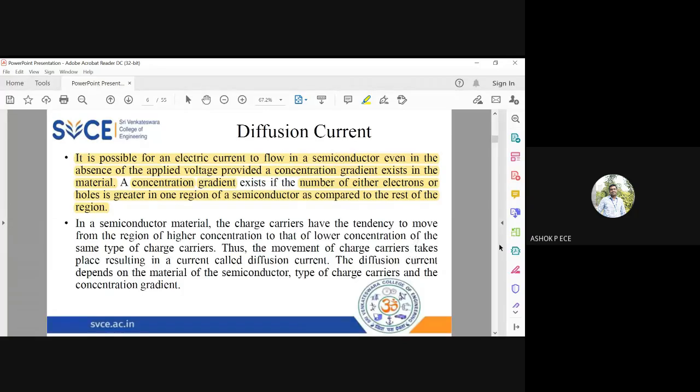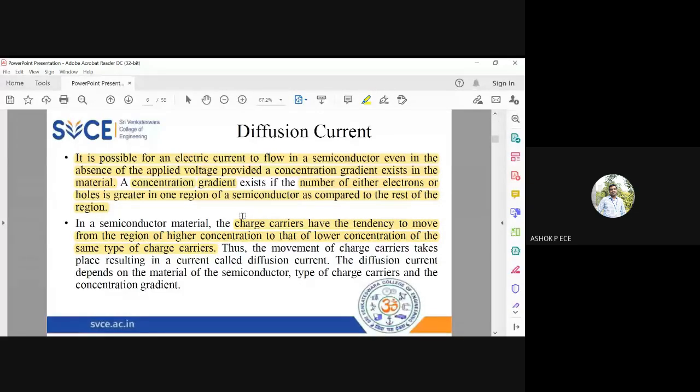You have a potential difference. One side, I have a lot of electrons. One side, I have very much less number of electrons. This potential difference will always give rise to current. In the same way here, because of concentration difference, I am going to have current. How is the current flowing? Because of the concentration difference, the charge carriers will move from higher concentration to lower concentration.